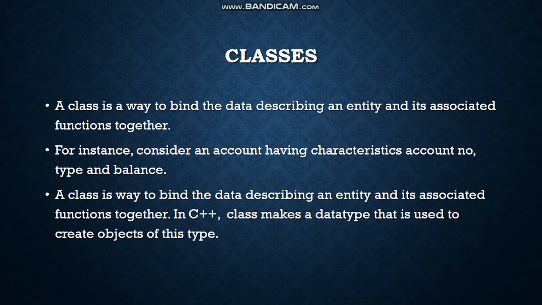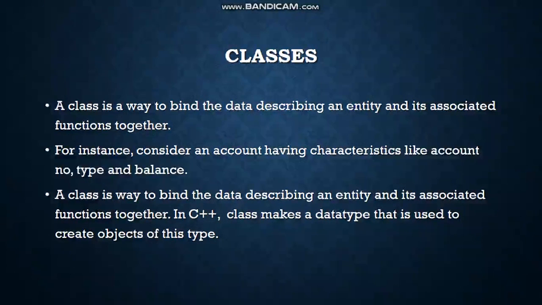What are classes? A class is a way to bind the data describing an entity and its associated functions together. In general meaning, we know that classes are the representation of a group of similar objects. For instance, consider an account having characteristics like account number, type, and balance.